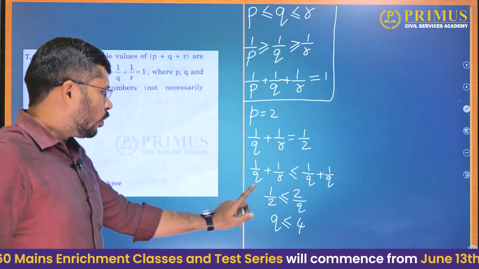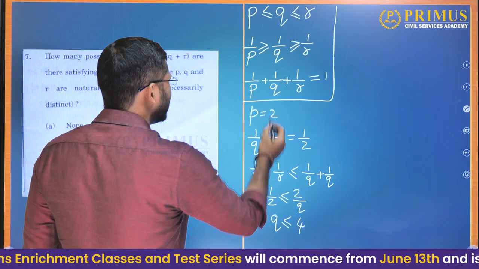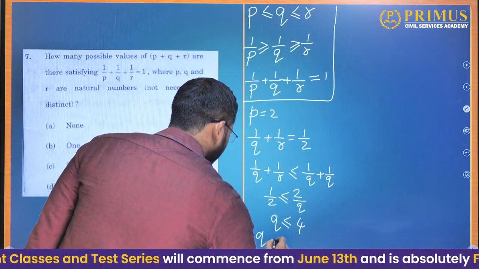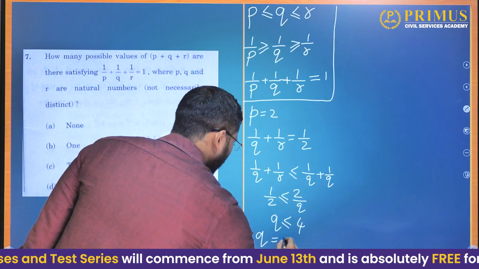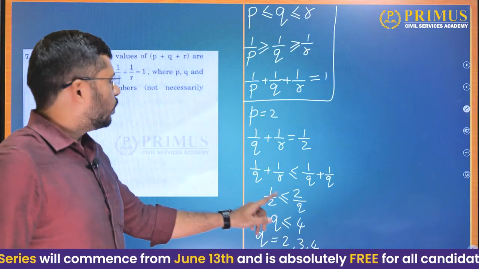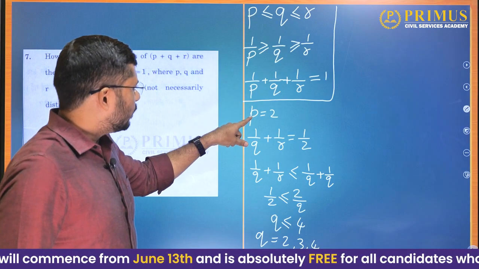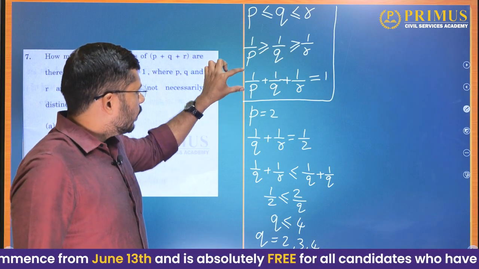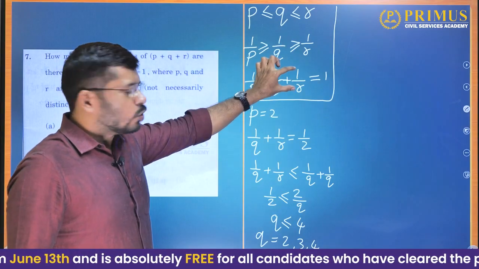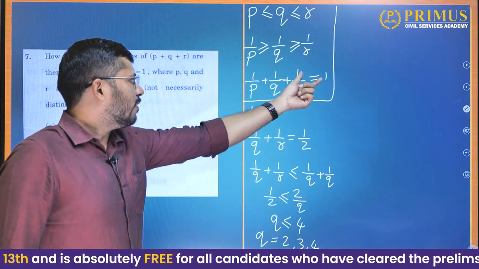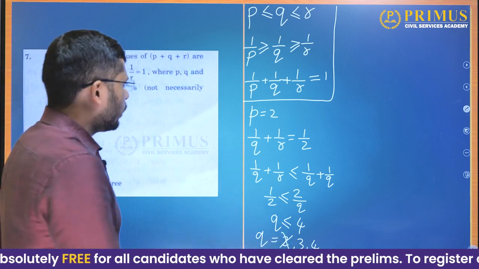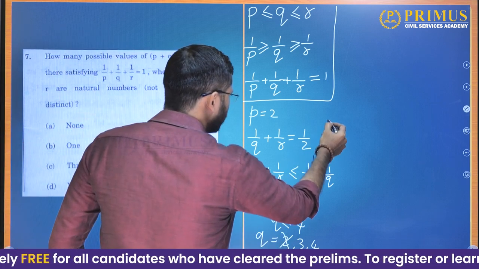Again, q cannot be 1 for the same reason that p cannot be 1. So again we have three conditions, sub cases. Q can be 2, 3 or 4. Now q cannot be 2 because we have taken that p is 2. We have 1 by 2, and if q also becomes 1 by 2, there is no place for 1 by r at all. These two together will make up 1. So this is gone. So q can have two values.